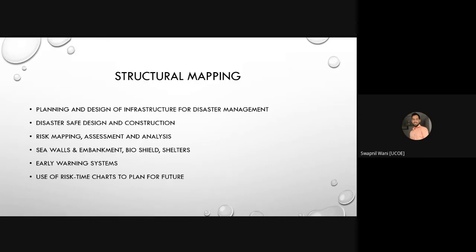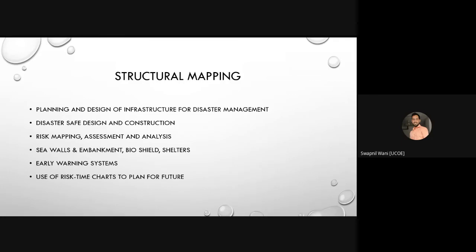All this we have to do in pre-disaster forms. In that, first comes construction of cyclone shelters in coastal areas. We can take the example of South India, the coastal areas around the South India side. We have to provide cyclone shelters. This construction of cyclone shelters is important so that it will reduce the impact of that particular cyclone.